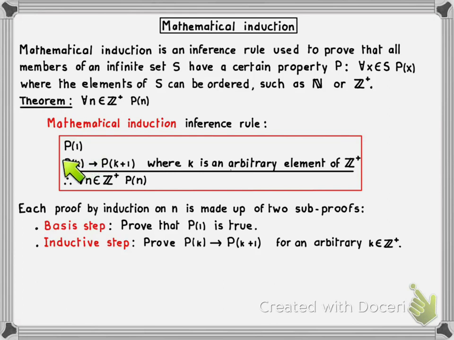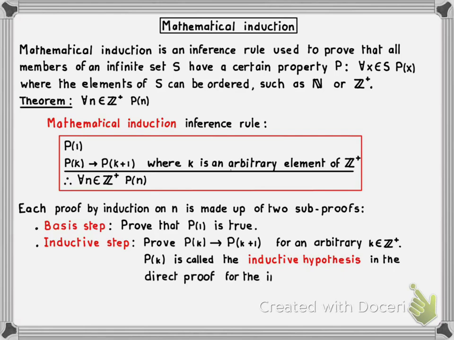Now, second observation is how are we going to prove that second premise here, this conditional? Well, we're going to do a direct proof, which means we're going to assume that P of k is true for an arbitrary k, and from that alone we're going to have to infer that P of k plus 1 is true. So since we're going to do a direct proof of this, this is going to be called the hypothesis of the conditional. We're going to assume it's true. And this hypothesis is called the inductive hypothesis, since we use it in the inductive step. And of course, it's needed for the direct proof of the second premise.